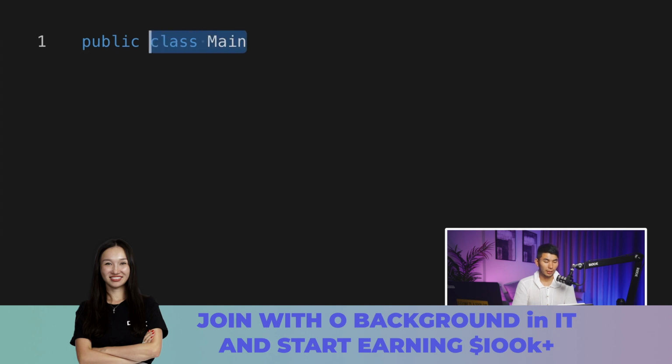Now next one is the public keyword. Now this public keyword is an access modifier. There are four different access modifiers in Java, but we will learn them later. Public. Now Java syntax requires us to follow a specific syntax rule, okay?